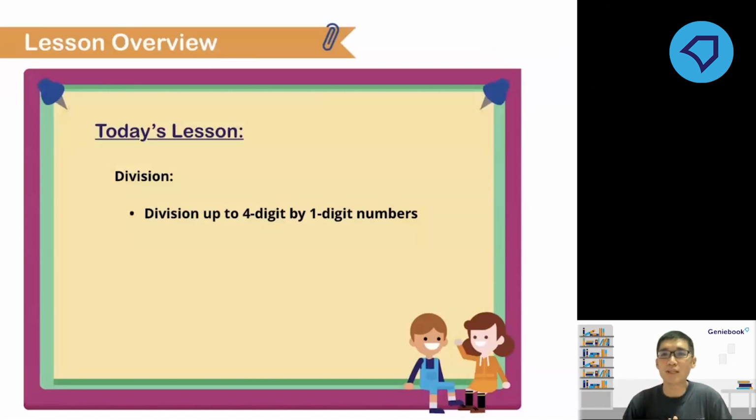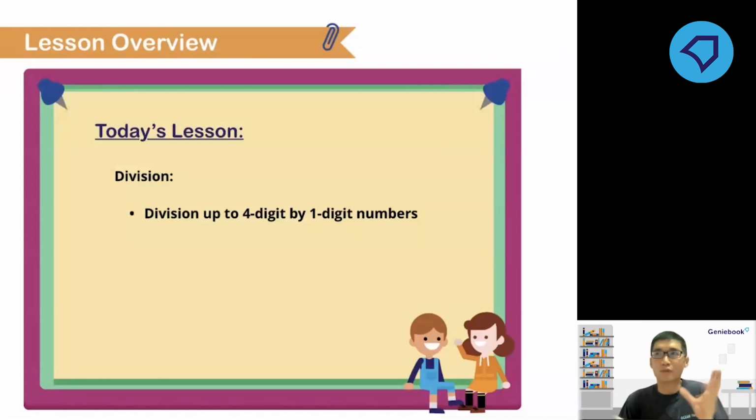So in P4, we are still going to do long division, but we are going to work on 4 digits by 1-digit. Okay, division of a 4-digit number by a 1-digit number. We're not going to deal with division by a 2-digit or 3-digit number. It's still division by a 1-digit number. Do you guys still remember how to do your long division?